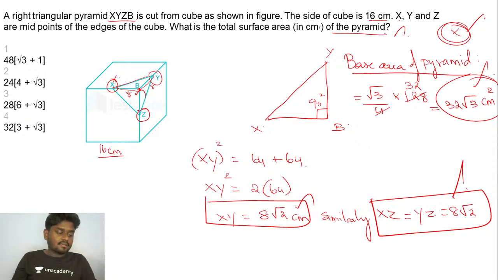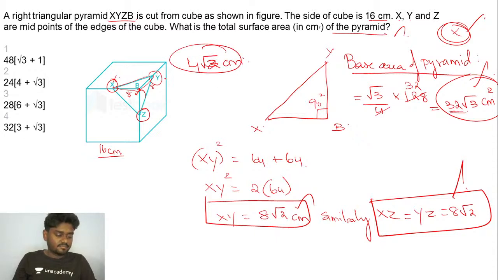And if you take the triangle XBY, that's a right angle triangle. So the height of the rest three surfaces of the pyramid should be 4 root 2 centimeter.